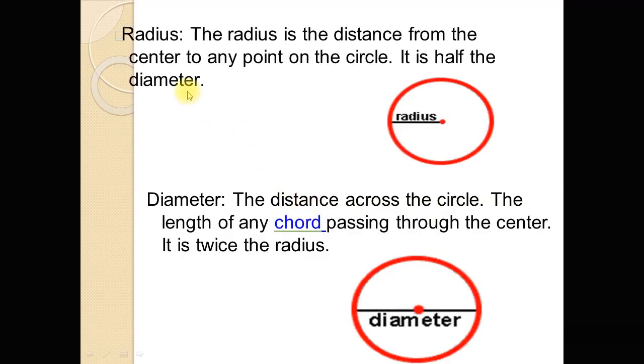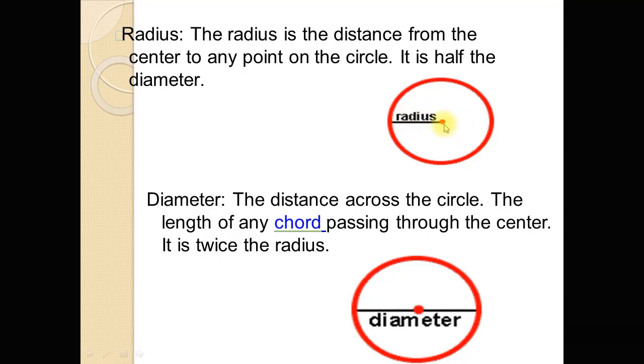Now, radius of a circle. The radius is the distance from the center to any point on the circle. It is half of the diameter. So the radius is the distance of the center to any point of the circle. Distance between any point of the circle to the fixed point is the radius. So the distance between any point of the circle to the center is called the radius of the circle.